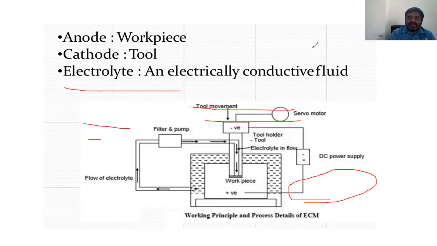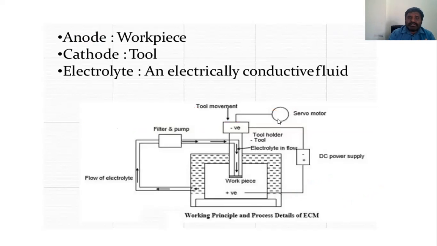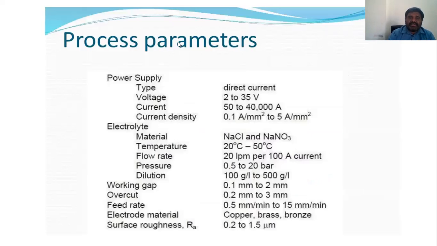Now we will go to another slide, the process parameters. I said process parameters once again. The power supply has voltage, current, and current density for direct current.